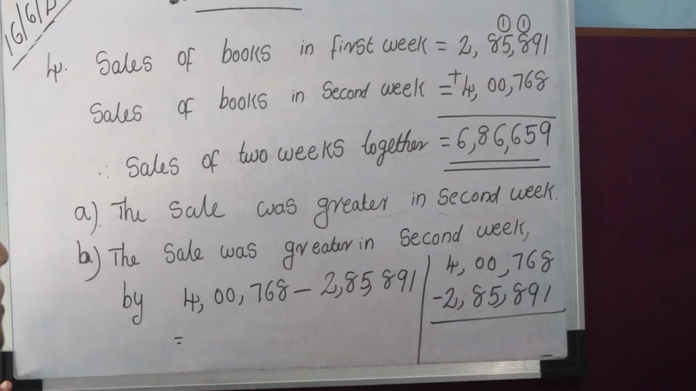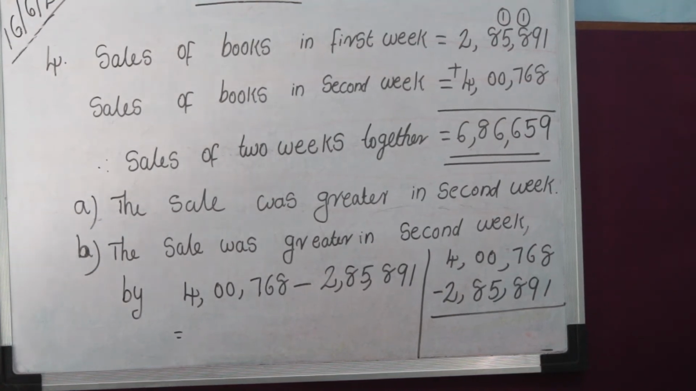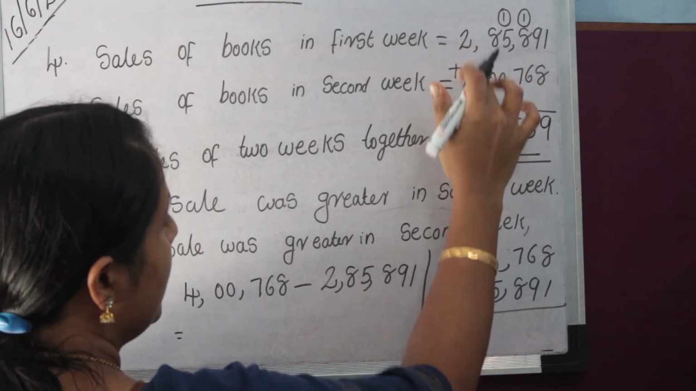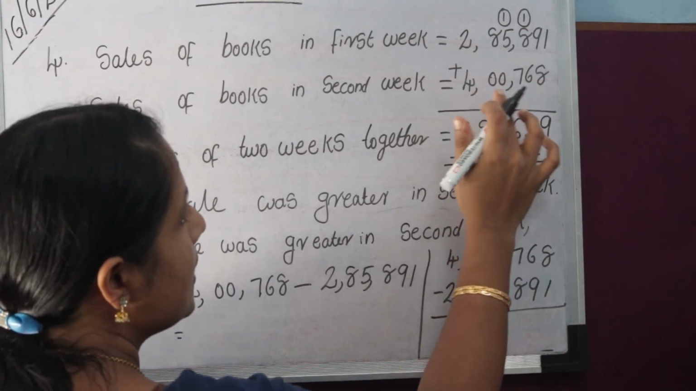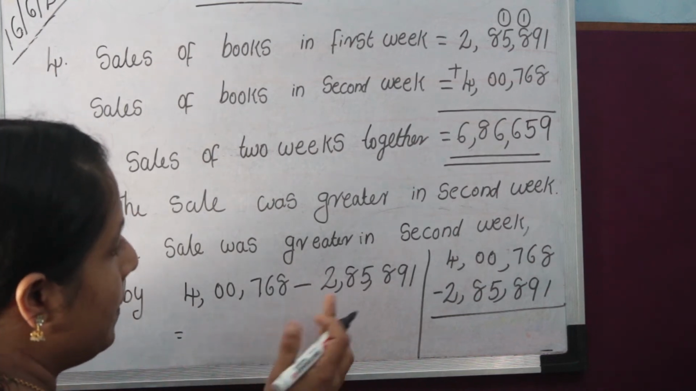First question, which day was the greater sale? That is, the sale was greater in second week. The next question is, the sale was greater in second week and by how much? That means the sale of books in second week is greater, that is 4 lakh. In these two numbers, which is the greater value? 4,768. That is 4,768 minus